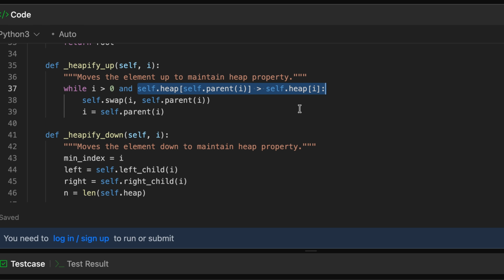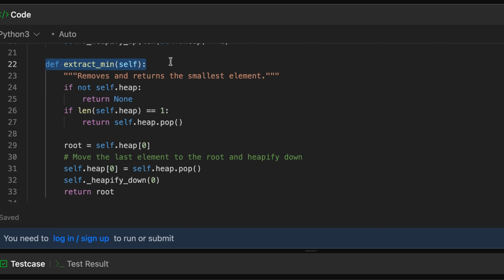But here is the main condition. Here we are checking if in the heap, the parent of this particular given node I, if it is greater than the current node's value, the value at the current index I, then we will simply swap, because we want to make sure that the parent is less than, but it is currently greater than this particular ith node. So we will simply swap the ith node with its parent, and then we will set the I to its parent's index, and then just keep on using the while loop until we make the entire tree a heap again.